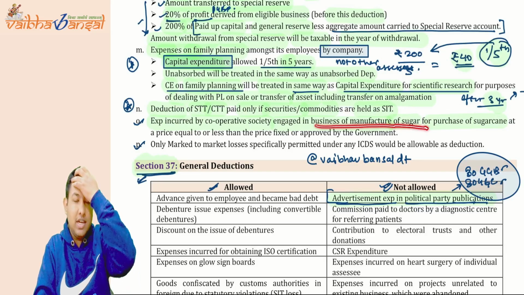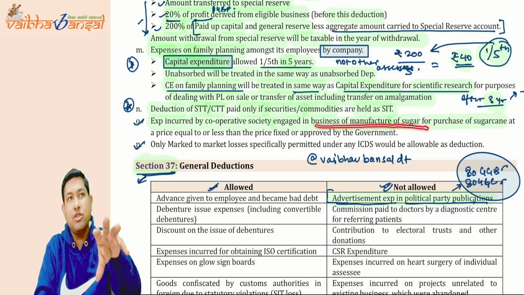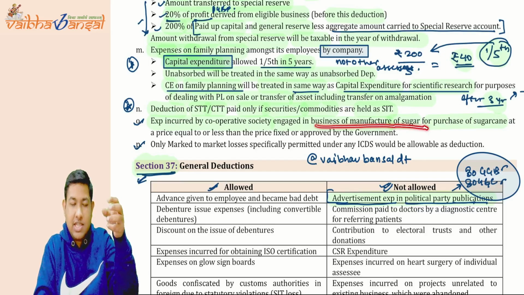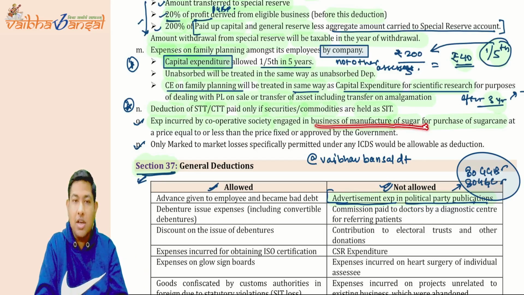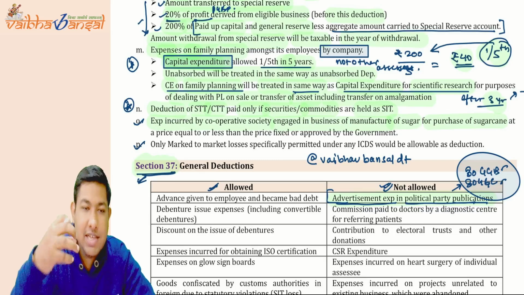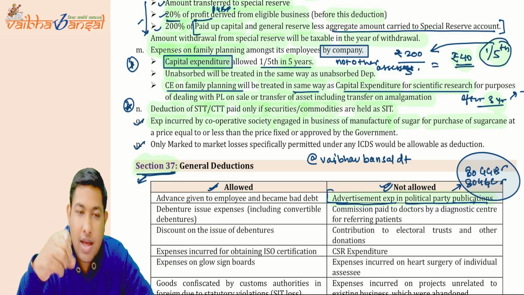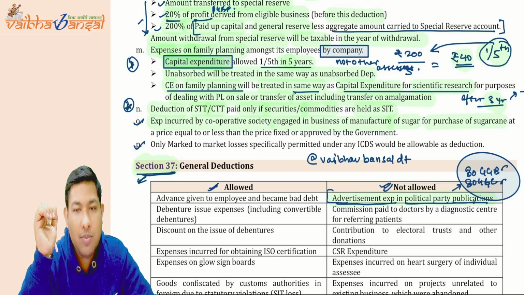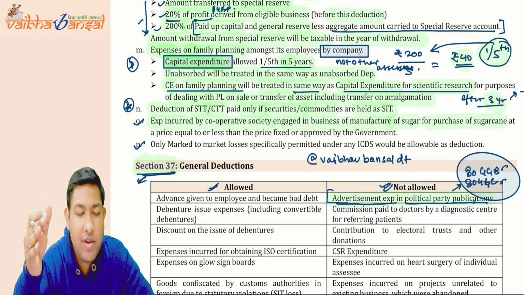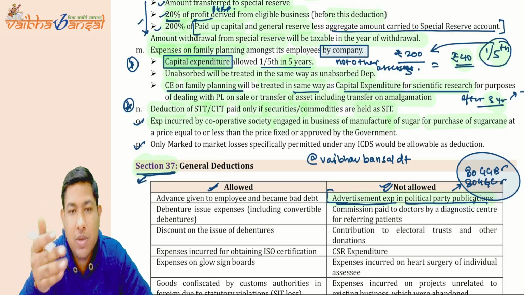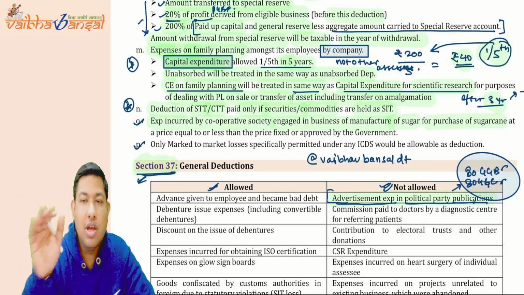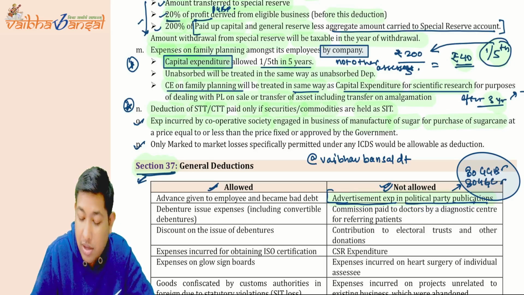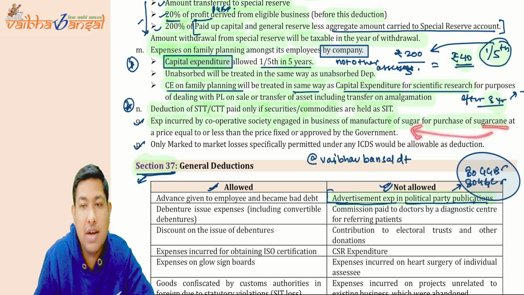Now, expenses incurred by a cooperative society engaged in the business of manufacture of sugar. If they are procuring sugar cane, because from the sugar cane only the sugar will be manufactured, whether they are purchasing at MSP, below MSP or higher than MSP does not matter at all. If they are purchasing sugar cane for production of sugar, it is allowed as deduction.